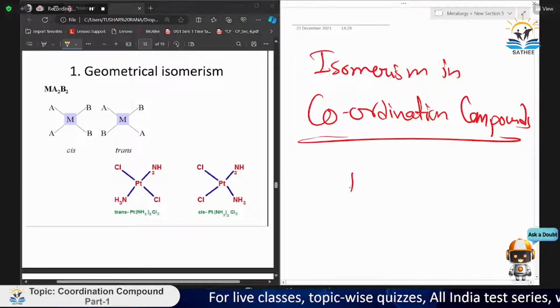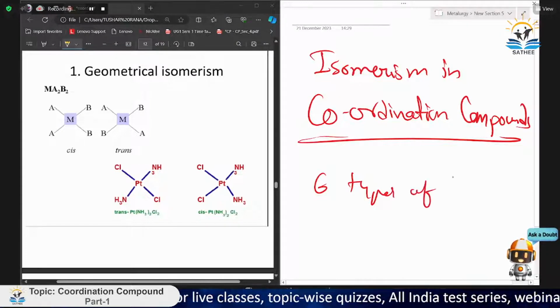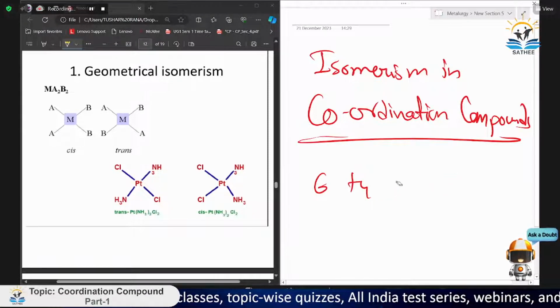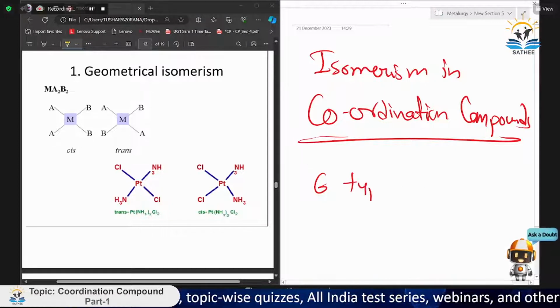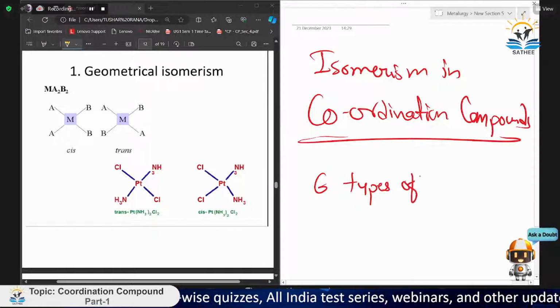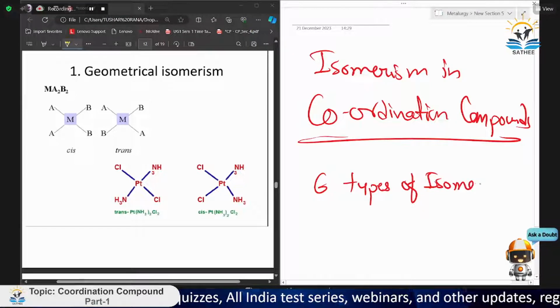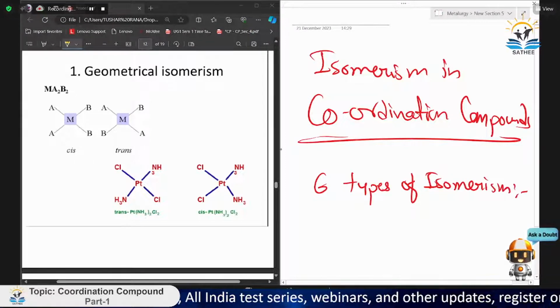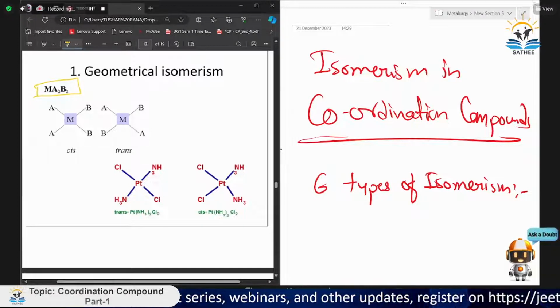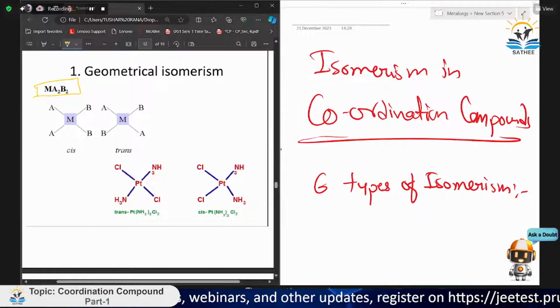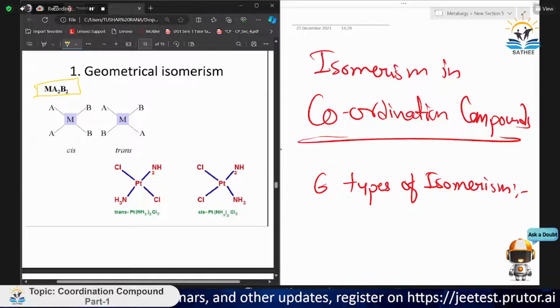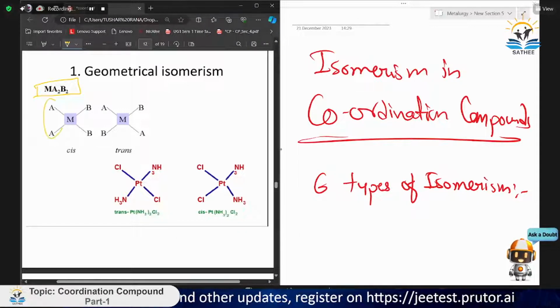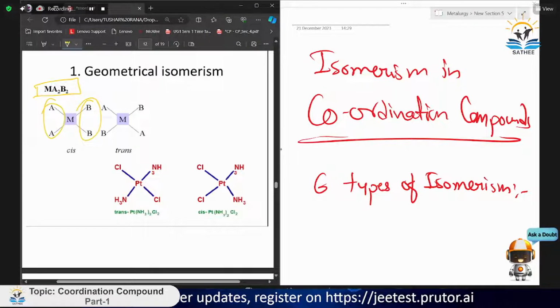So the first one is Ma2b2. Ma2b2 means you have a structure with M and two types of ligands, A and B, and both A and B are present twice. We can connect them in this way and this way.